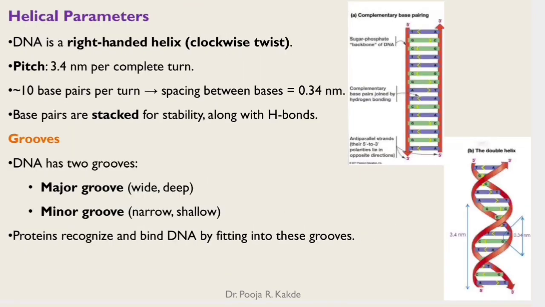Let us see helical parameters of DNA. Here we are talking only about B form of DNA, which is the most common form of DNA. It is a right-handed helix. It twists clockwise. And if we see this one turn of DNA,